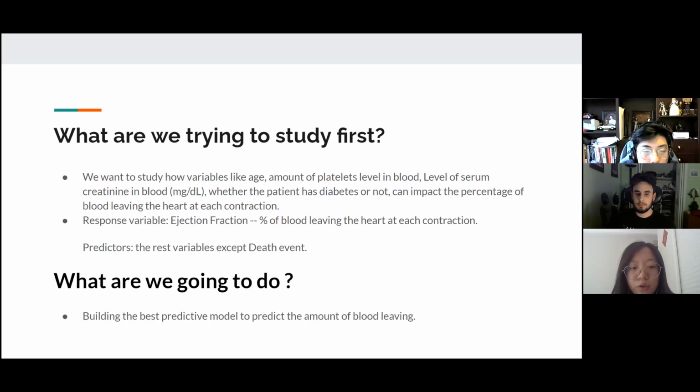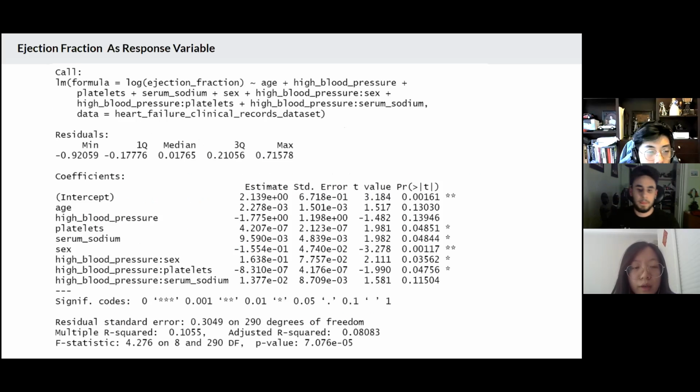What are we going to do? We try to build the best predictive model to predict the percentage of blood leaving the heart by using interaction, log, and running a backward-forward model. Here is our result. This is the model that we ran from the original main model. But you can see that the R-squared is still too low, so we changed our minds.